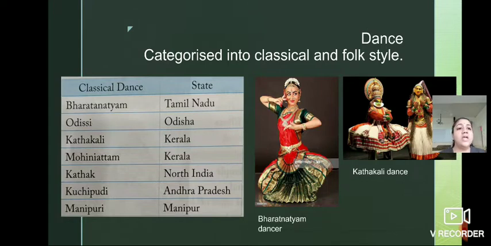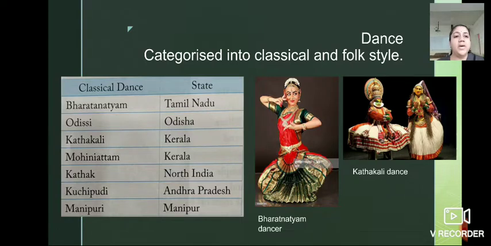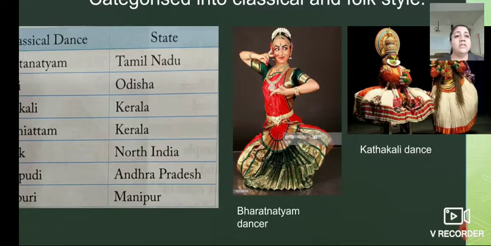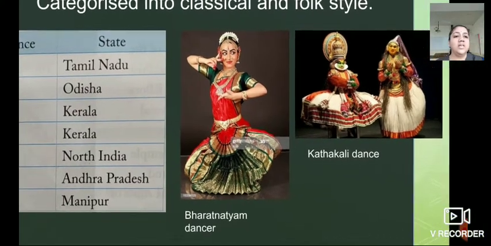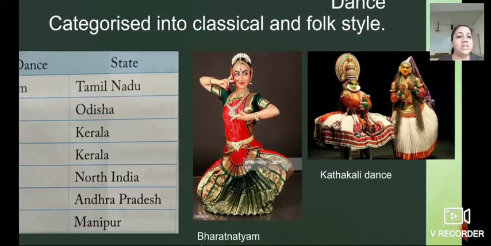Isn't it? Here in the picture you can see the Bharatnatyam dancer. See the pose, the drapery, how they are wearing their dresses. And here you can see the Kathakali dance performance going on. See their drapery, how they are dancing, see their facial expressions. Understood? These are the best examples.